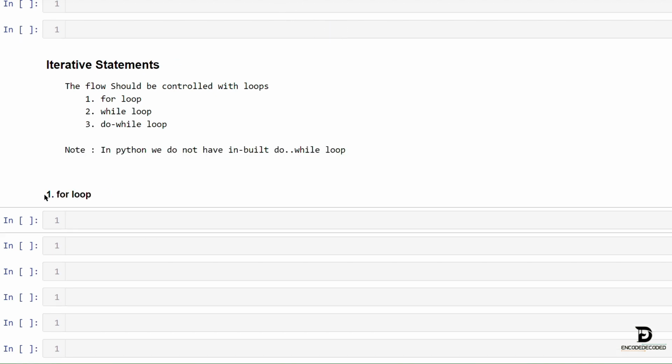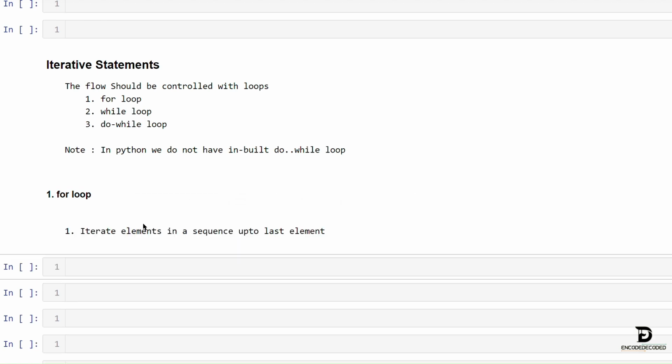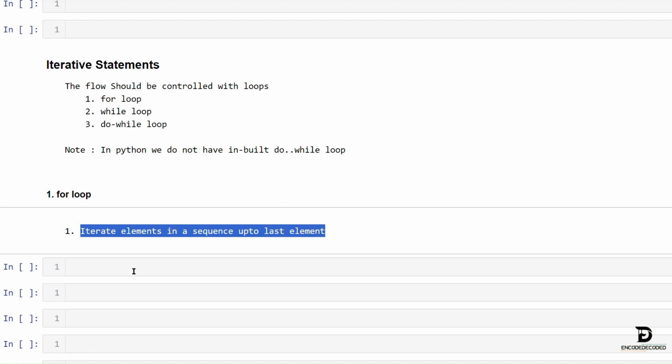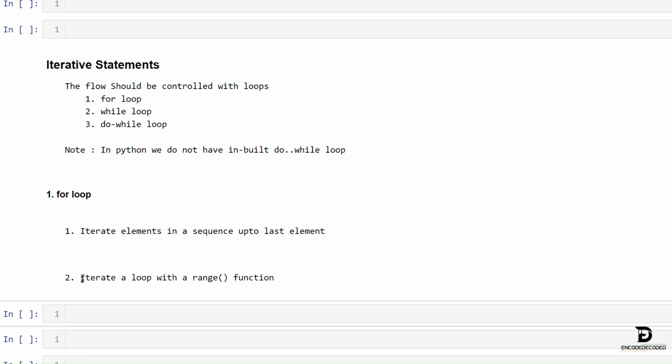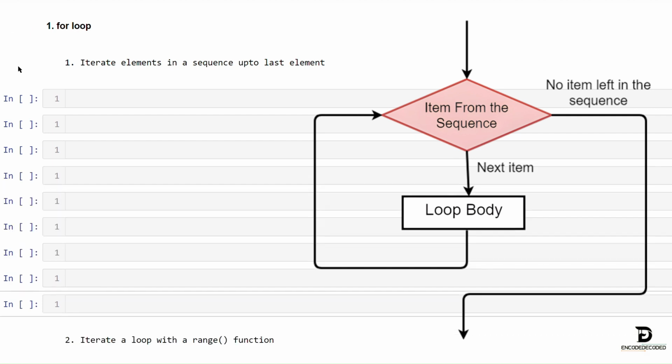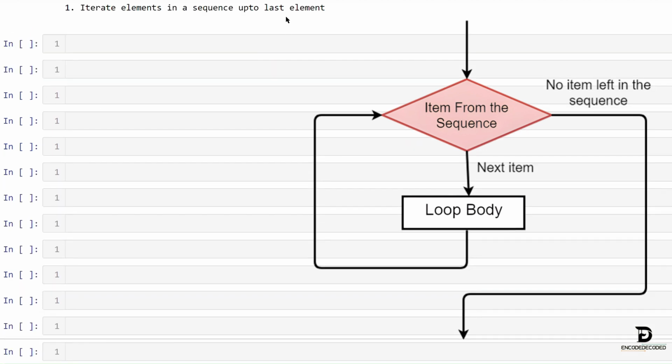Let's get into the topic, for loop. We can make use of this for loop in two different ways. First one, iterate elements in a sequence up to the last element, and second, iterate a loop with a range function. Let's iterate the elements in a sequence up to the last element.